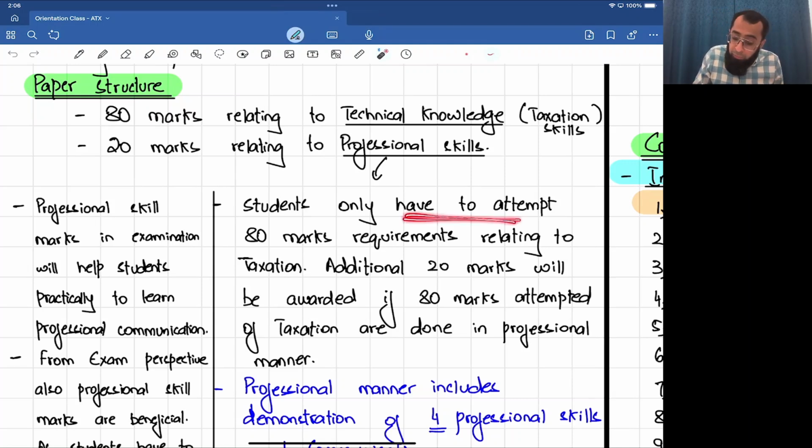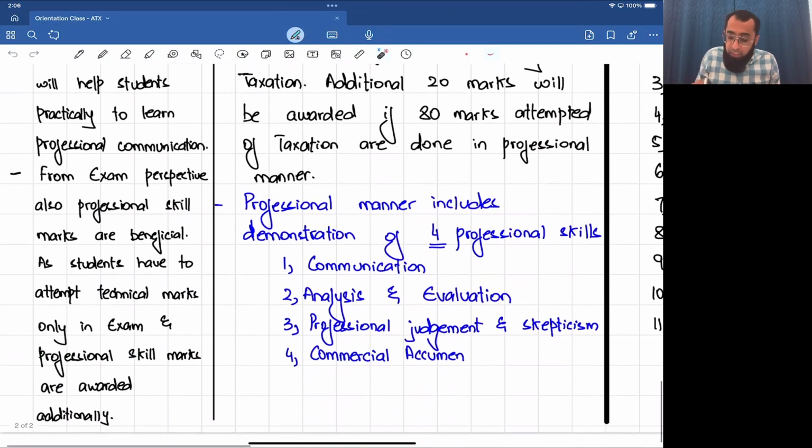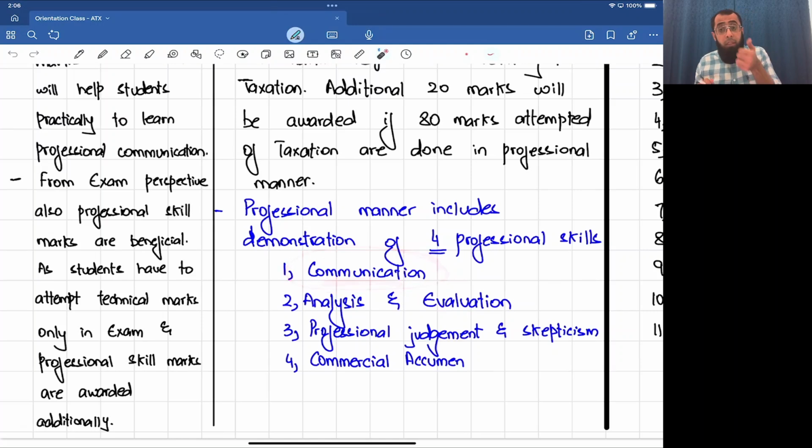So students only have to attempt 80 marks requirements relating to taxation. Now, what is professional manner? Communication, headings, wordings, communication skill, analysis. What is analysis? Analyze the taxation rules, evaluate, relate to the scenario. Don't write general. Professional judgment: take your judgment while advising which option should be selected, your skill of judgment. Skepticism: if your junior has done some work in the question, challenge it.